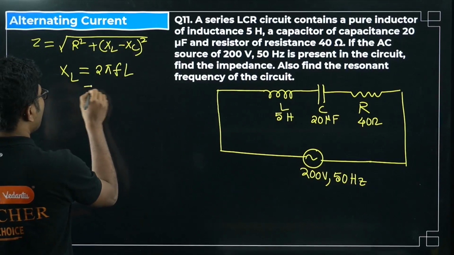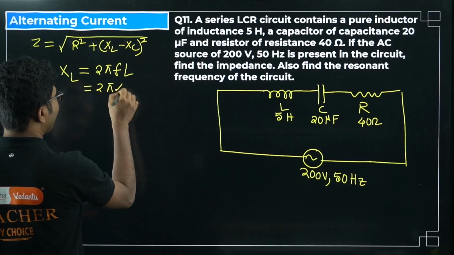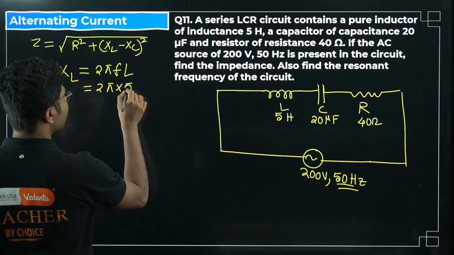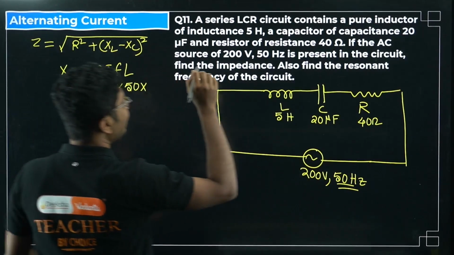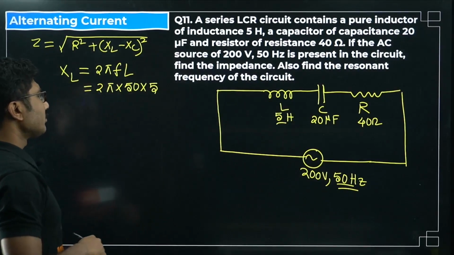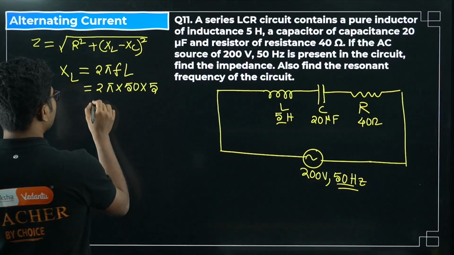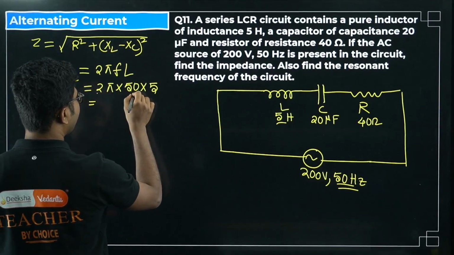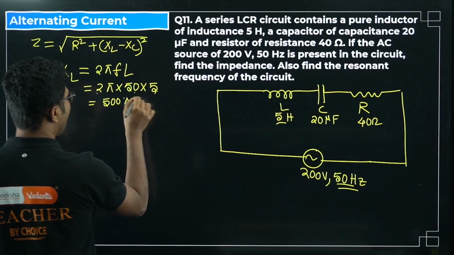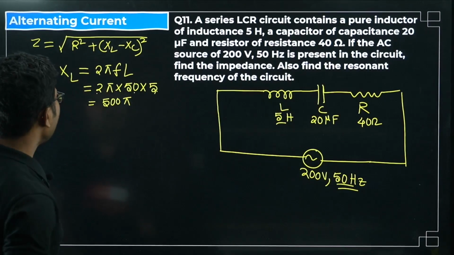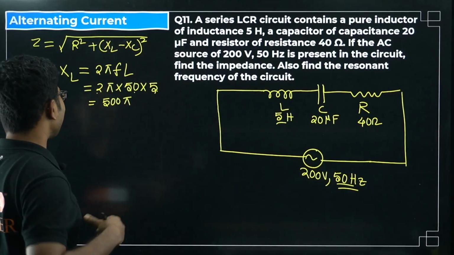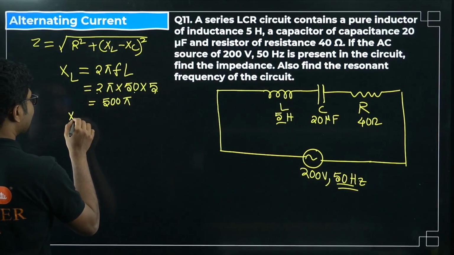So 2 pi into f, frequency here is given 50 Hz. L is given 5 Henry, not millihenry, so no conversion is required. So simply you can multiply by 5, and you will get 500 pi. Okay, 500 pi is XL. What is XC? You can multiply the value of XL, that is fine, we will try to do that at the last stage.